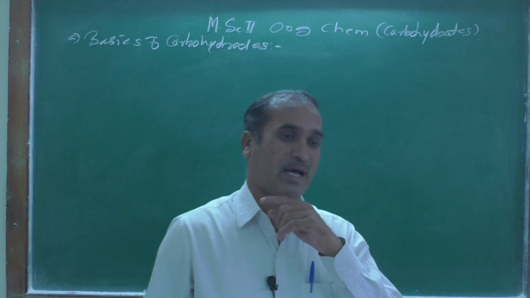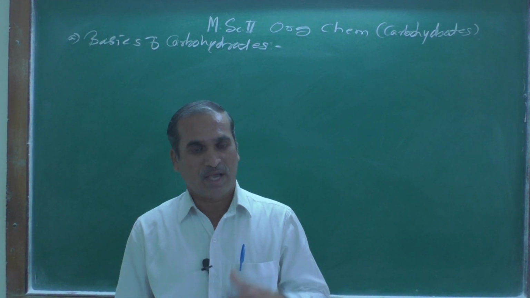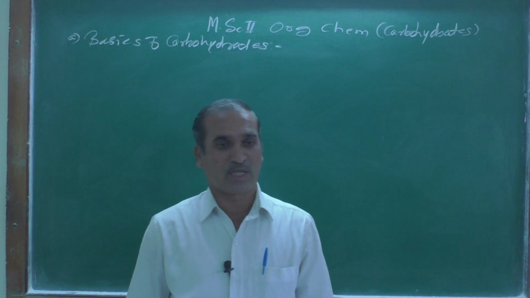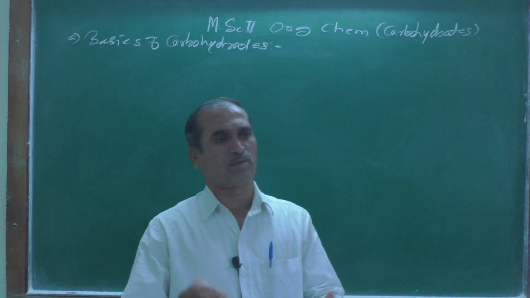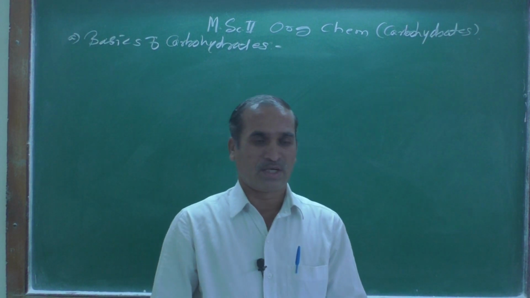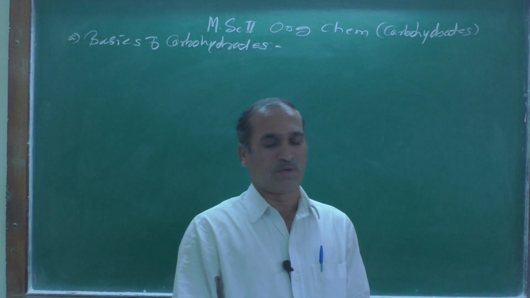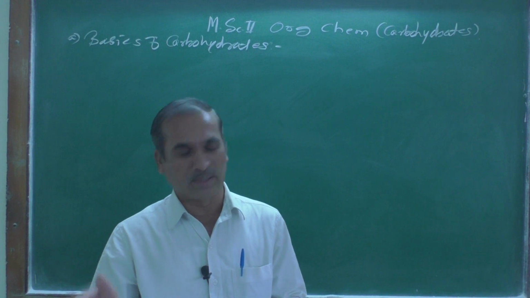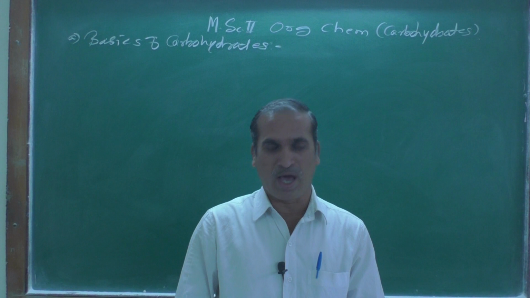D and L are the relative configuration of carbohydrates, and as we know, glyceraldehyde, or the carbohydrates, are generally represented on the blackboard or in the notebook according to the Fischer projection formula.